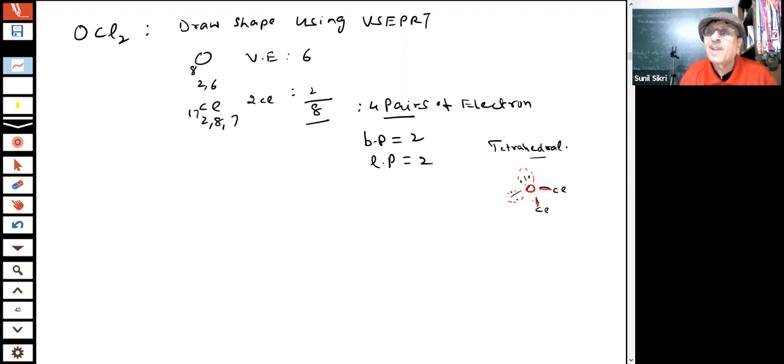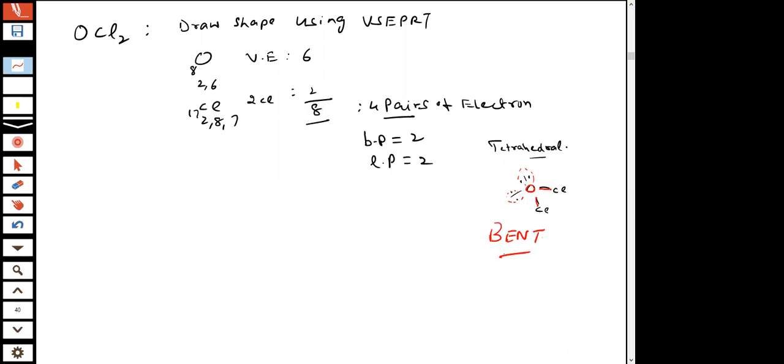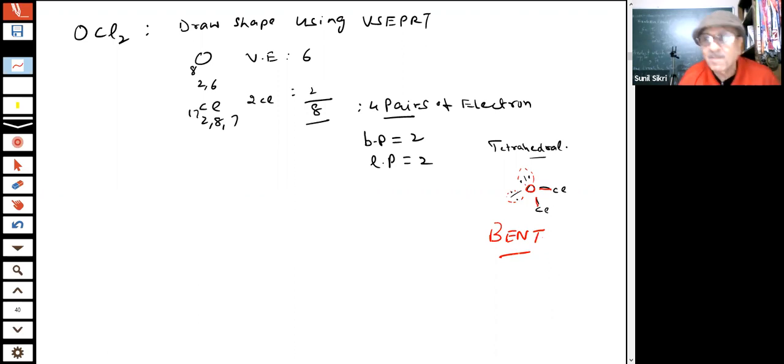What do you call this geometry, students? It is not a straight line. What do you call it? It is a bent molecule. This is a bent molecule. The shape will be bent molecule, student.